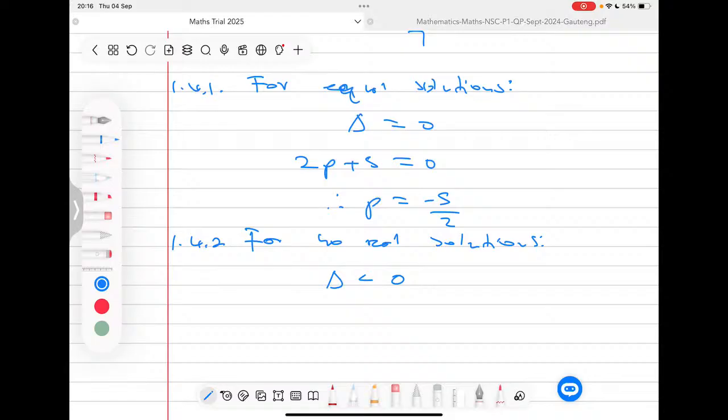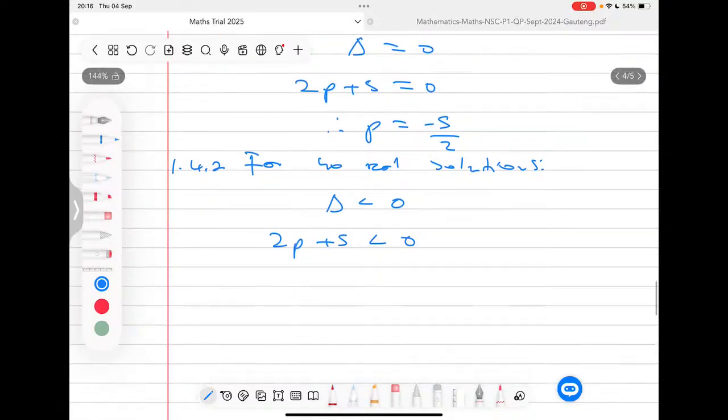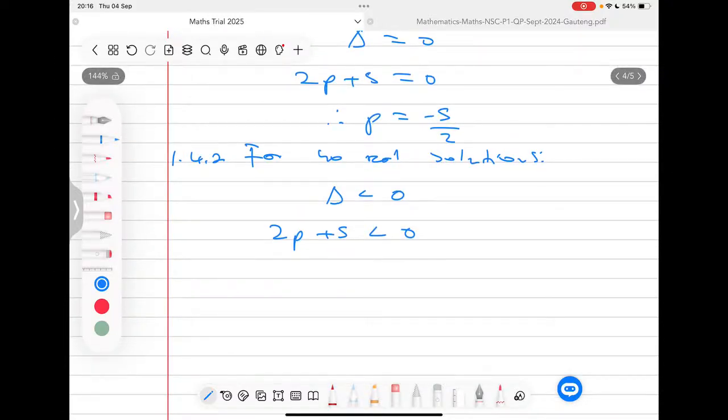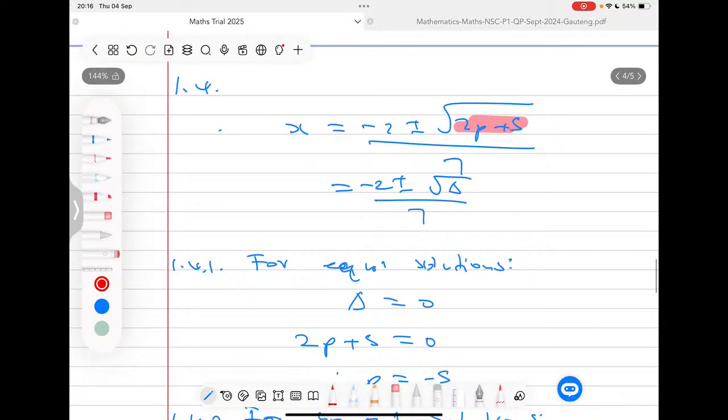But we said here that the discriminant is actually defined by 2p plus 5, then we're saying it's less than 0. And this becomes a simple linear inequality, where we're really going to say p is less than negative 5 over 2. Because again, I'm going to take this to this side, it becomes negative 5, I divide by the 2, then I have p is less than negative 5 over 2. So what we are saying is that if you put any number less than negative 5 over 2, then this part will be undefined, making the whole thing undefined, and therefore we don't have real solutions or real roots to this problem.